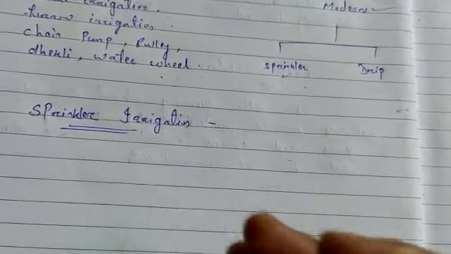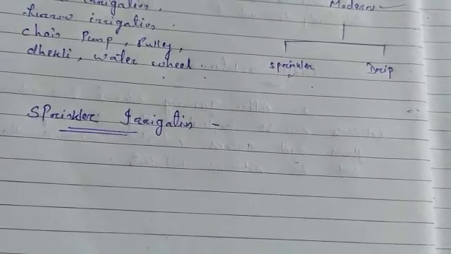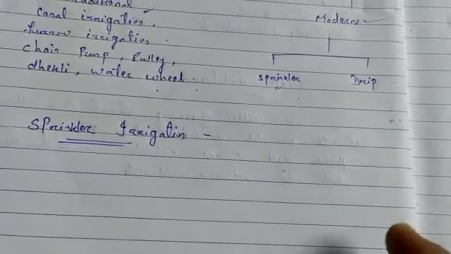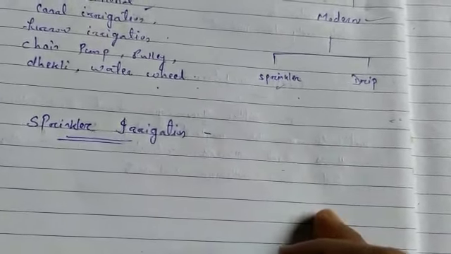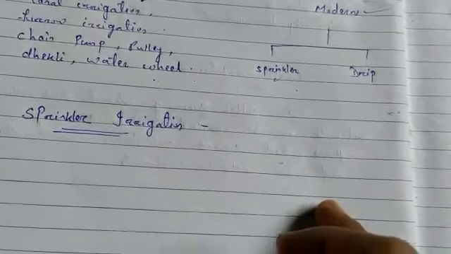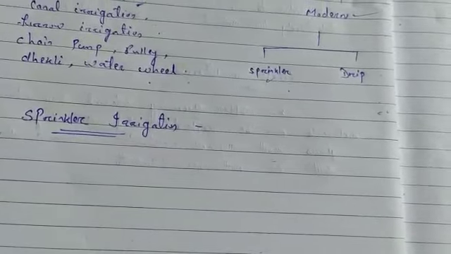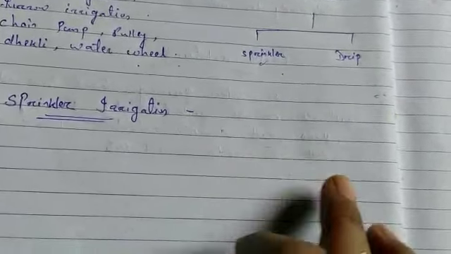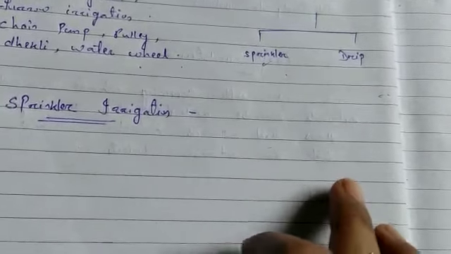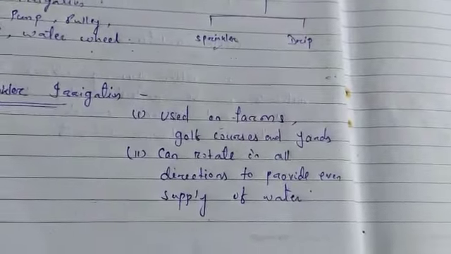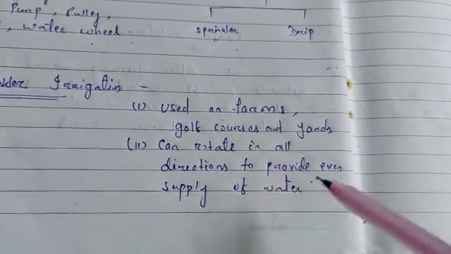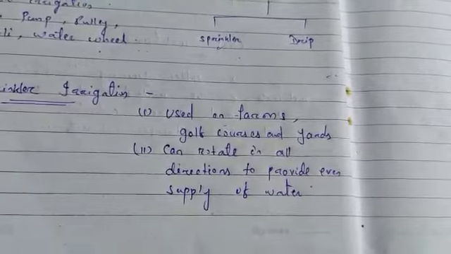This is a very good method because we are able to supply water evenly to all the vegetation or plants.